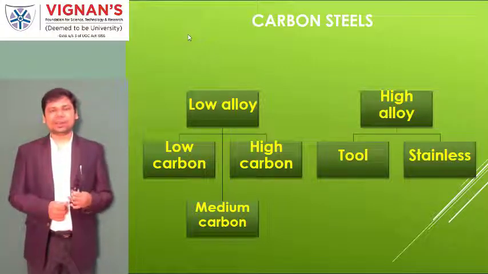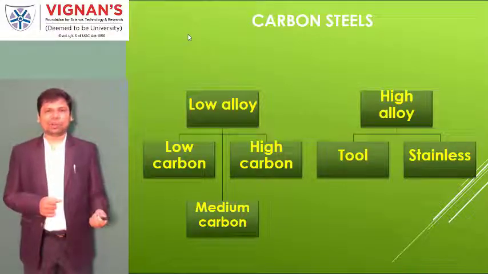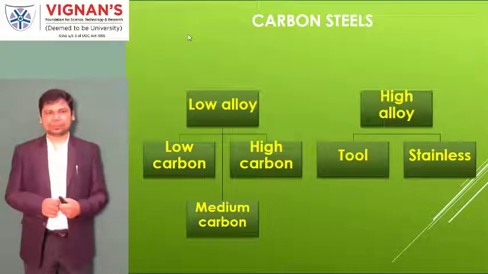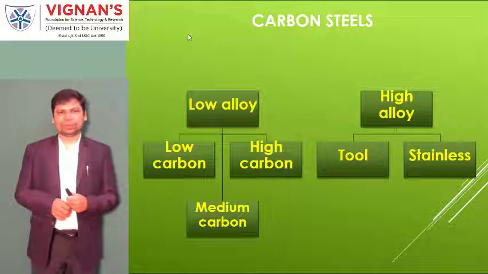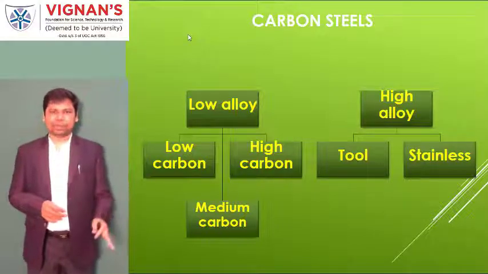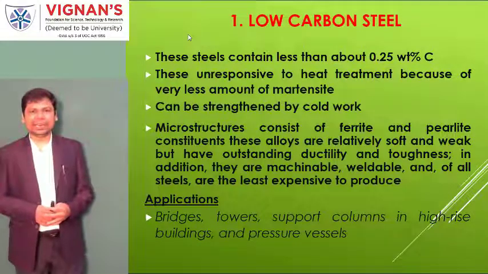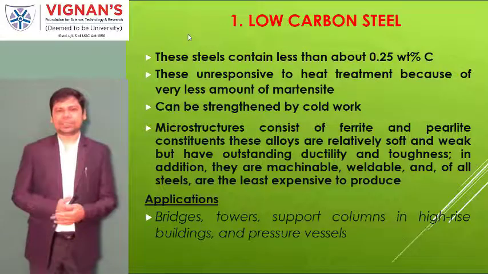So in the low alloys, we categorize three things: low carbon steels, medium carbon steels, and high carbon steels. And then for high alloys, we talk about tool steel and stainless steel. So broadly we are discussing these things. We will go very quickly through all of them, their properties and applications.